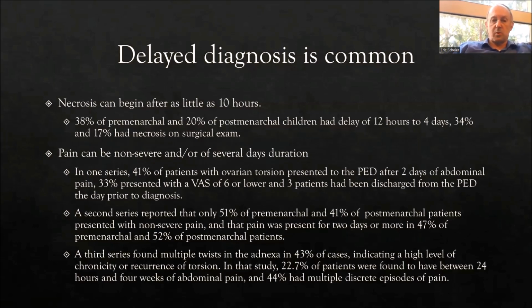And a second series reported that a large number of these patients present with non-severe pain for more than 2 days, and that in a large number of patients on examination, there are several twists to the adnexa, which may suggest chronicity. And in this last series, 44% had multiple discrete episodes of abdominal pain over a period of between 24 hours and 4 weeks.